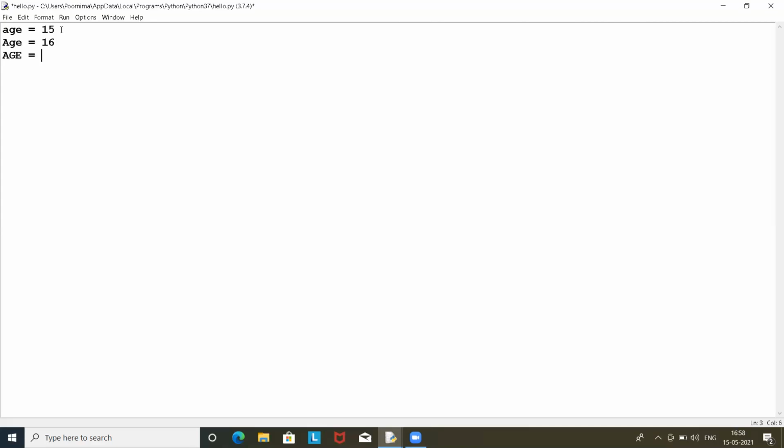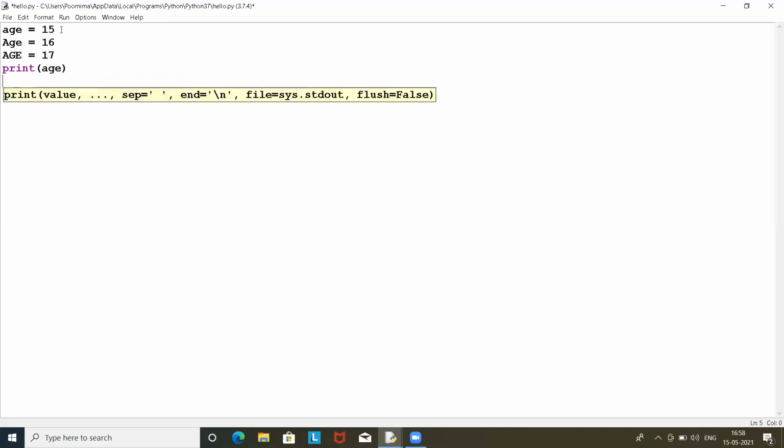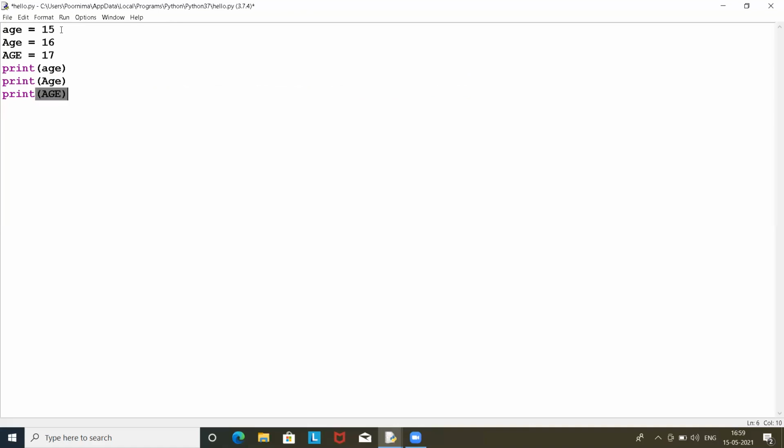If I write it like that, age equals to 16 and age equals to 17, and if I print all of them, it will show me different results also, because these are different variables for the Python interpreter as it is case sensitive. So print, just to show you the same thing in a practical way, I'll be printing all of these.